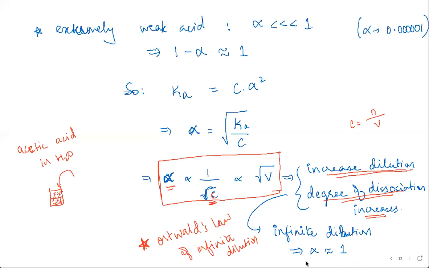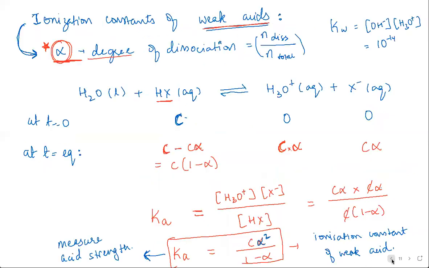Okay. So are you clear about the derivation for the ionization constant of weak acids? How did we get this formula? Even if you don't remember the formula, it's pretty easy. If you just remember this derivation, it's just stoichiometry. Once the equilibrium is established, figure out the concentrations.